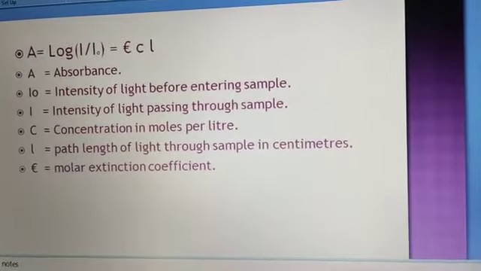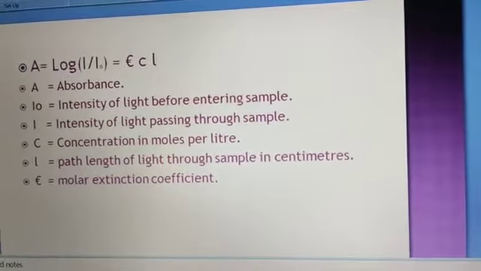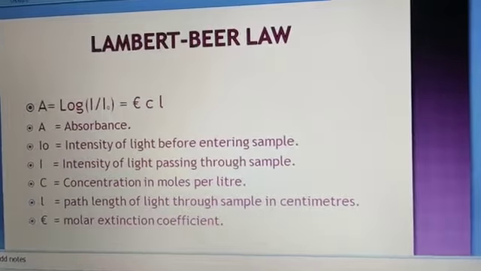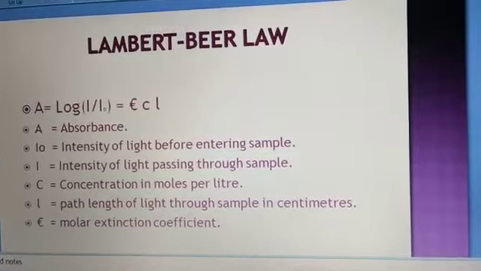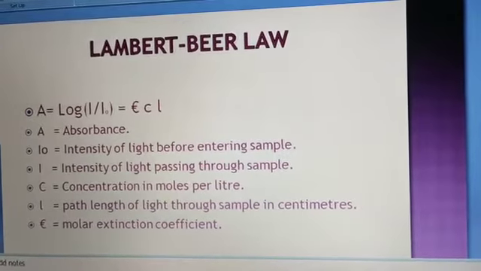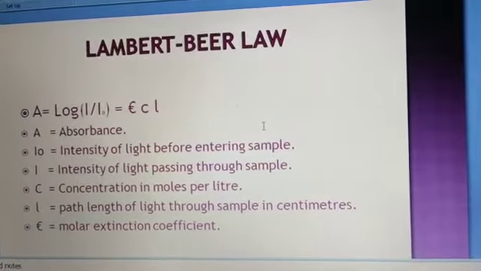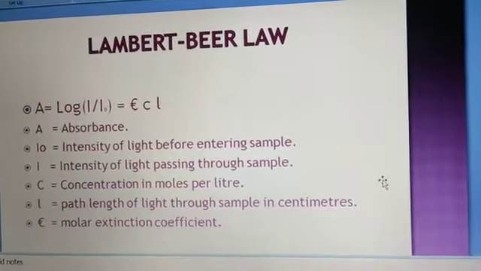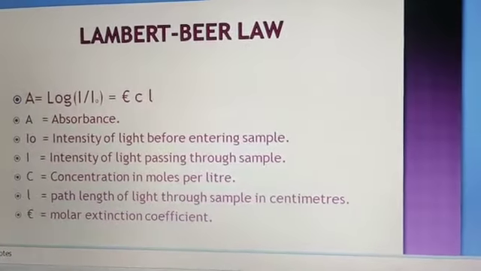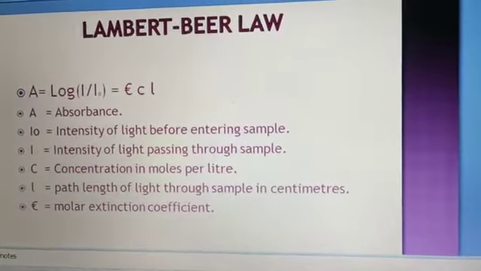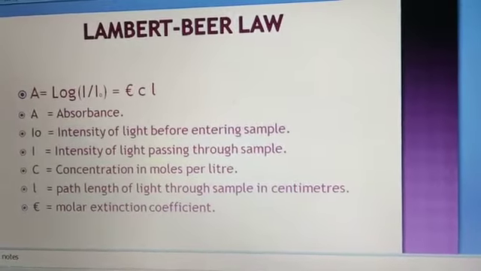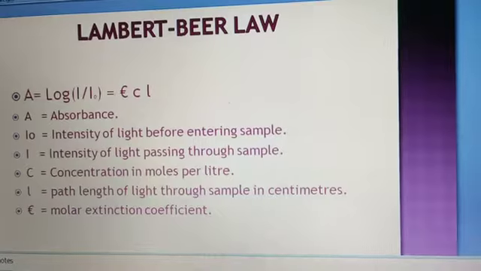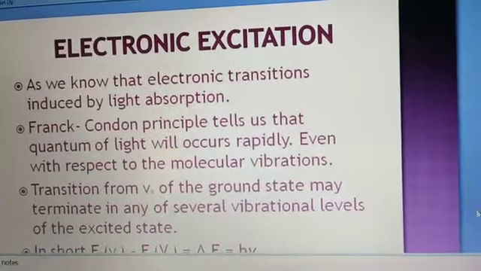Now, we will see the Lambert-Beer law. According to the Lambert-Beer law, the absorbance is equal to log I naught by I, which is equal to epsilon into concentration into length. In this formula, capital A is the absorbance, I naught is the intensity of light before entering the sample, I is the intensity of light passing through the sample, C is the concentration in moles per liter, L is the path length of light through the sample in centimeters, and epsilon is the molar extinction coefficient. This is the base of photochemistry.